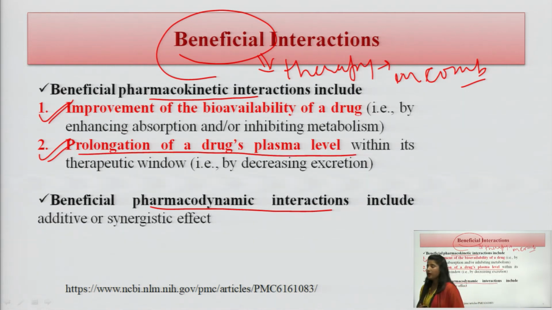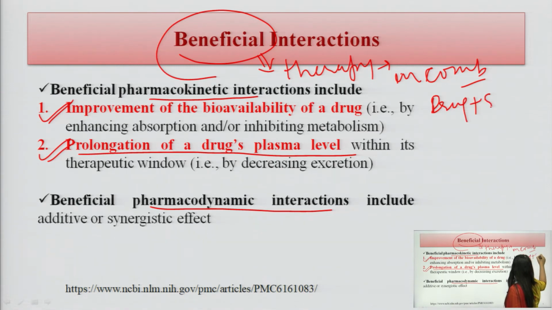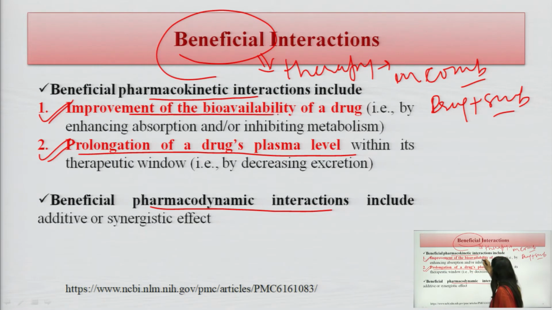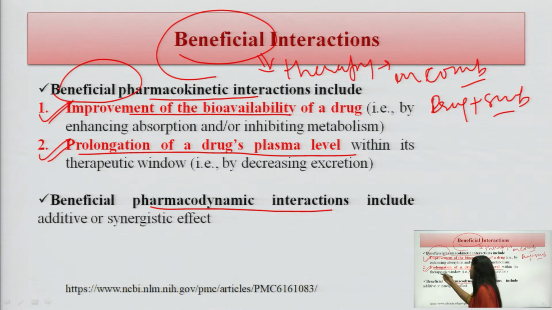In points number 1 and 2, if any drug is interacting with any substance a patient has taken, and there is an increase in bioavailability, which we actually want in the treatment of any disease, at that time the interaction acts as a beneficial interaction. Similarly, in point number 2, we can see prolongation of the drug plasma level.